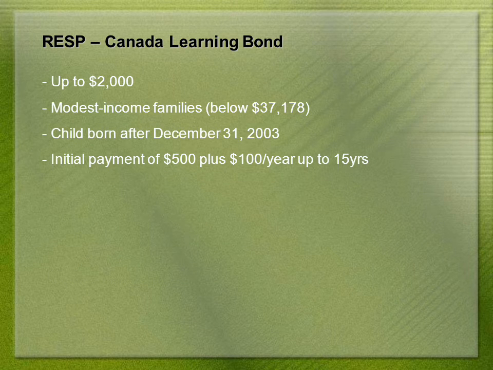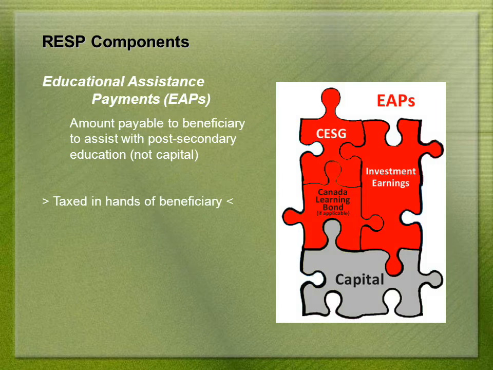Now, a little information on the Canada Learning Bond. Upon the opening of an RESP, the government will pay $500 into that RESP. In addition, you will receive $100 per year for a maximum of 15 years. This is only available to RESP beneficiaries where the net family income is below $37,178. Additionally, it's only available to children born after December 31st, 2003.